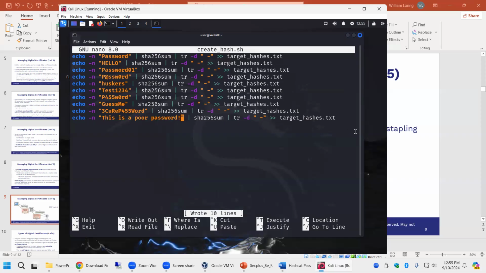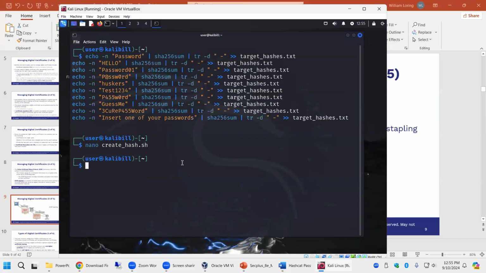Control S will save, even though that's not listed here. Control X will exit. We can type in cat, which, if we talked about it in an earlier class, is concatenate. Oh, I have to create my file first. Okay, we need to run it first, sorry.